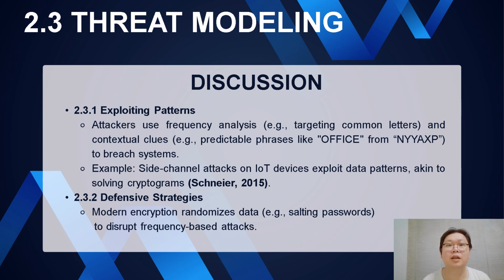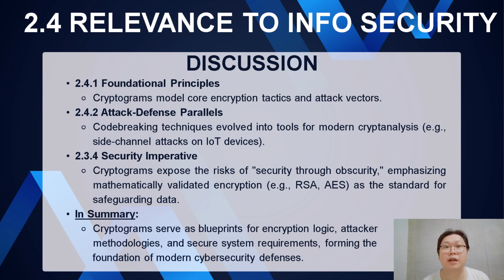The defense? Randomization. Salting passwords, for instance, adds unique values to each hash, turning our password into something unreadable, rendering frequency analysis useless. Similarly, the AES substitution-permutation network scrambles data so thoroughly that even a single bit change alters the entire output.